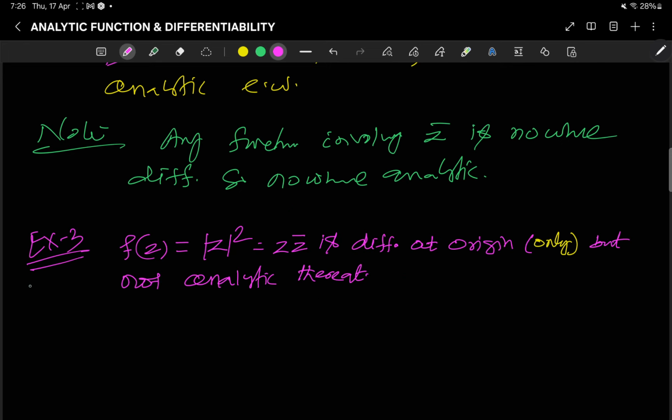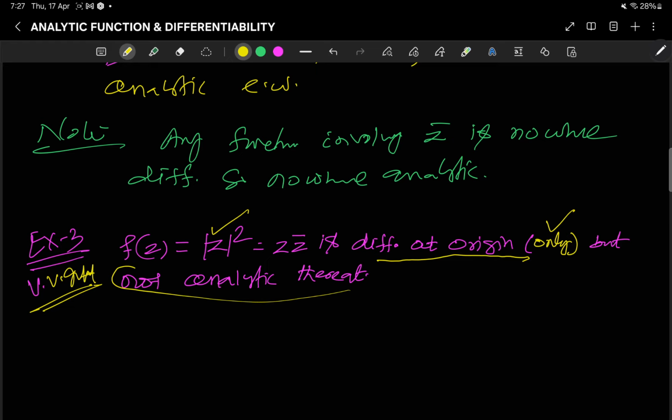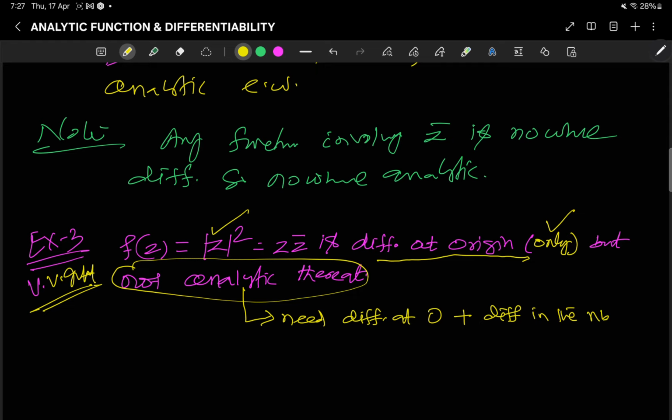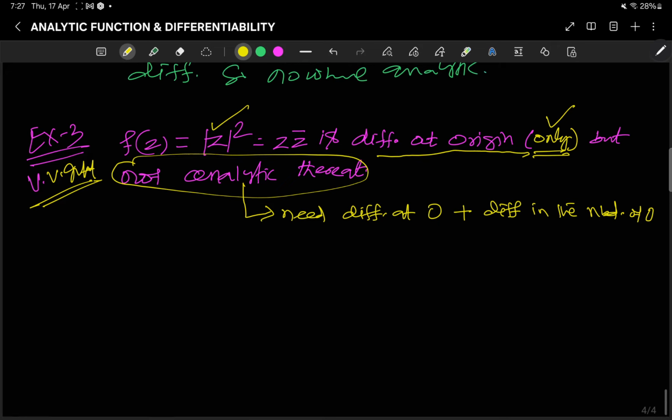Now coming to this most important example, very important example. f(z) = |z|^2 is differentiable at the origin, mark, only at the origin, not analytic there. For analytic, what we need is differentiable at 0 plus differentiable in the neighborhood of 0, but here it is differentiable only at 0, we see now, right.